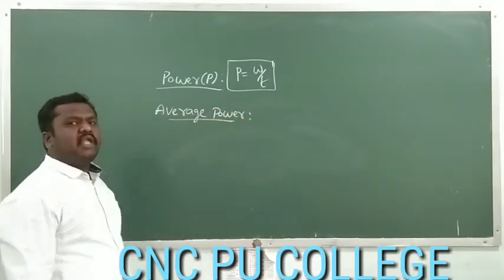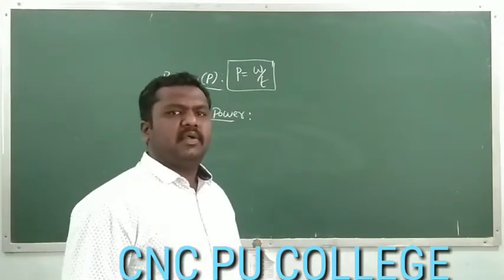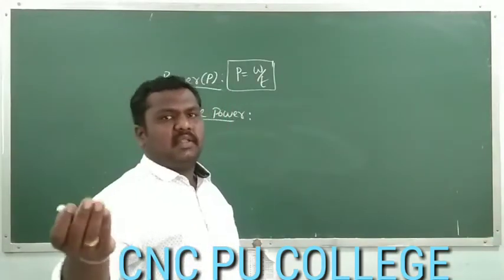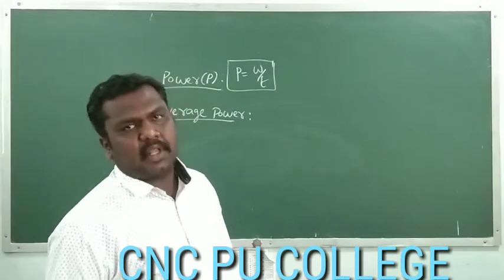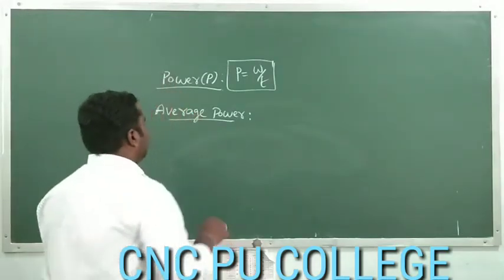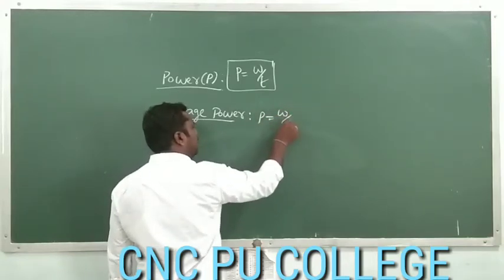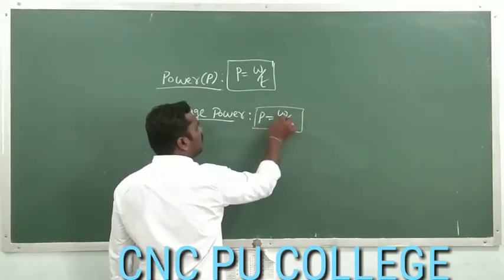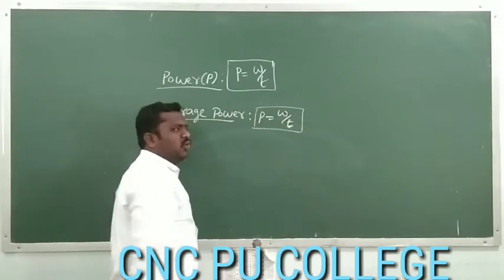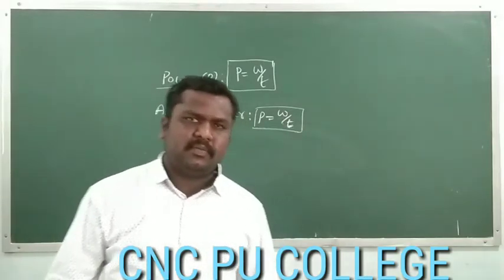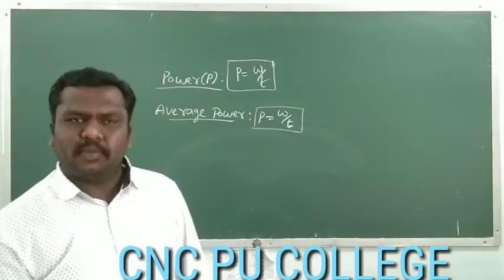Average power is nothing but the total work done divided by the total time taken. So simply we can write that the average power P is equal to W by T, where W is the total amount of work done during the total time interval T. That gives the average power.